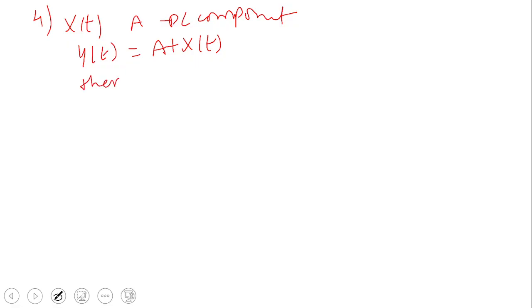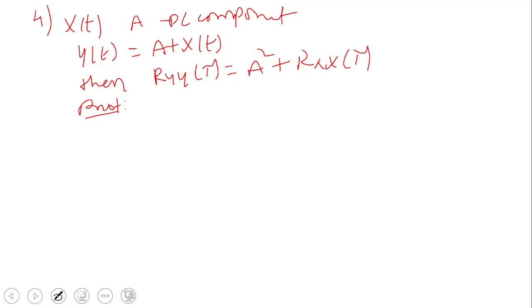Then Ryy of tau, that is the autocorrelation function of random process y of t, is equal to A square plus Rxx of tau. Rxx of tau is the autocorrelation function of x of t. Now we'll go for the proof. We have a random process x of t, we are adding a DC component to it. What is the autocorrelation function of that addition of the random process x of t and the DC component?